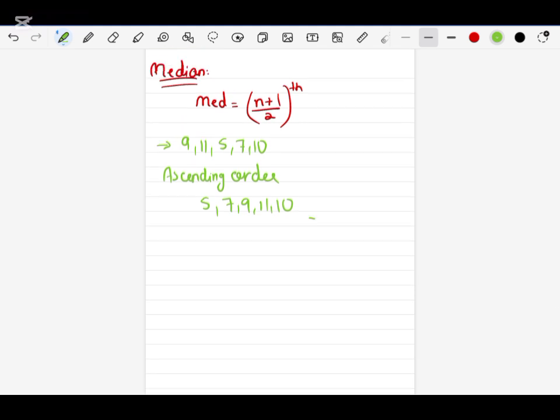Now we will apply the formula. Formula is (n plus 1) divided by 2. Total value is 5. So 5 plus 1 divided by 2 th. So this will give us 5 plus 1, 6. 6 divided by 2 will be 3. So third th. This means that the third term in the ascending order will be your median. This is the first term, second, and the third term is 9. So median will be 9. This will be your final answer.